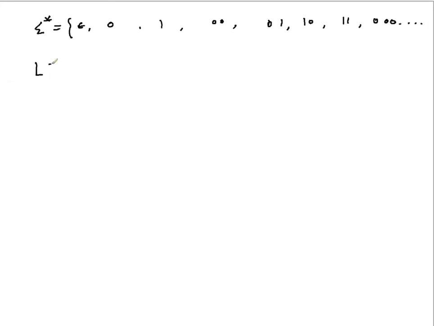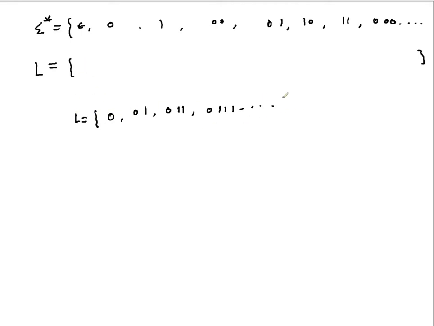Now you have taken some language L. What will that language be doing? Let's say that this language L contains 0, it contains 0 1, it contains 0 1 1, it contains 0 1 1 1, and likewise. So all the strings starting with a 0 and followed by only ones. That's a language, right? It's a subset of sigma star.